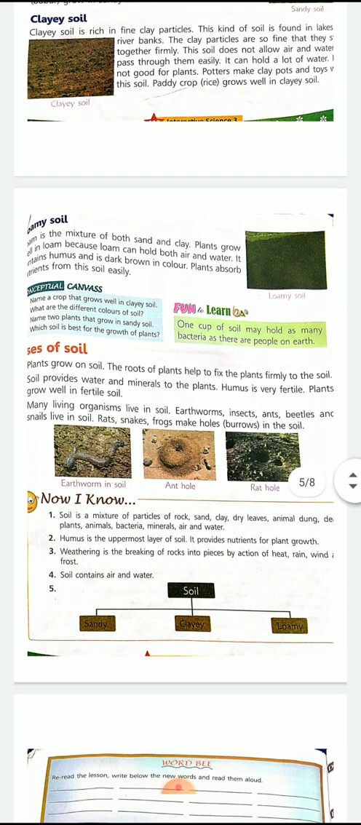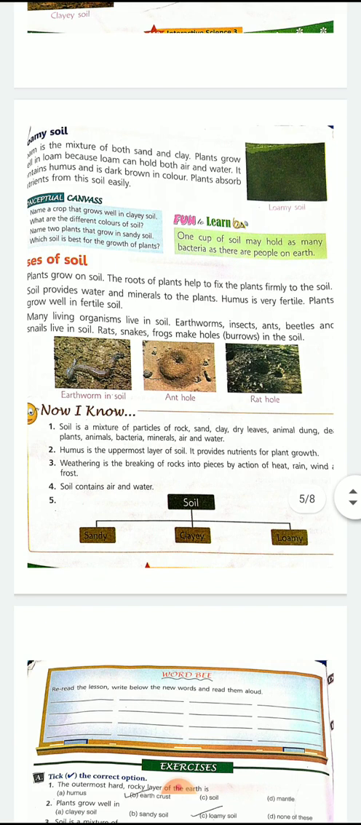Now, uses of soil. Plants grow on soil. The roots of plants help to fix the plants firmly to the soil. Soil provides water and minerals to the plants. Humus is very fertile. Plants grow well in fertile soil.